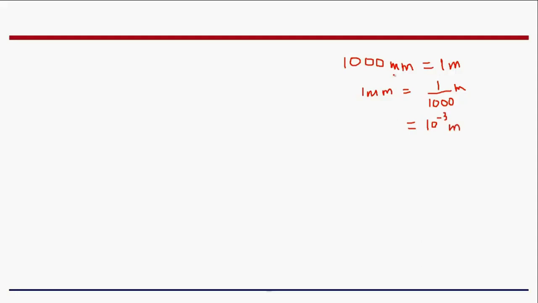Here, this mm, we call it milli. If it is kilo, we use 10 power 3. If it is milli, we use 10 power minus 3. If it is micro, we use 10 power minus 6. 1 micron or 1 micrometer is equal to 1 into 10 power minus 6 meter.